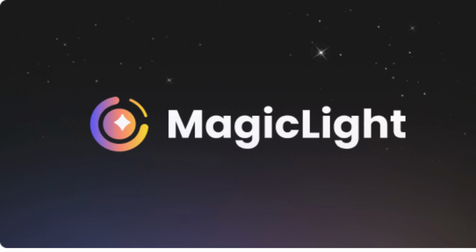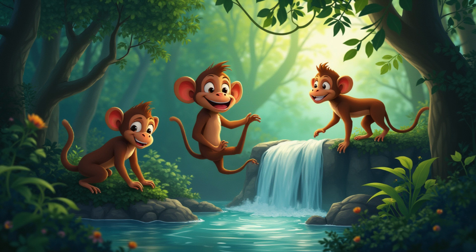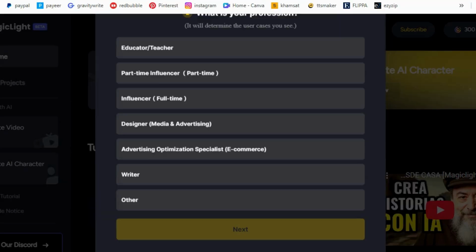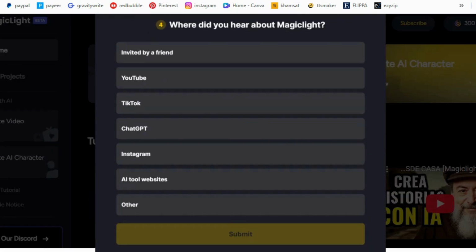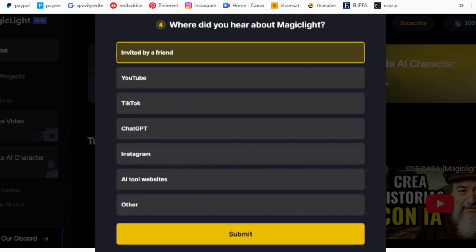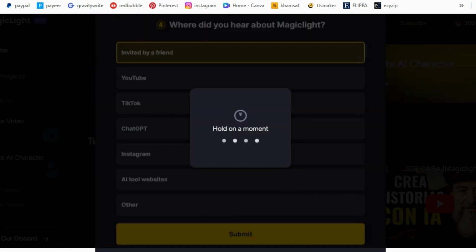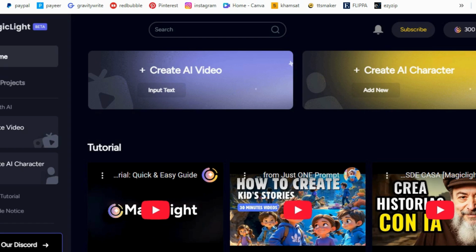MagicLight.ai, revolutionizing content creation with AI-powered video generation. In today's digital age, captivating content is paramount. MagicLight.ai emerges as a groundbreaking tool, transforming written narratives into engaging videos effortlessly. This AI-driven platform caters to creators, marketers, and educators, offering a seamless bridge between text and visual storytelling.